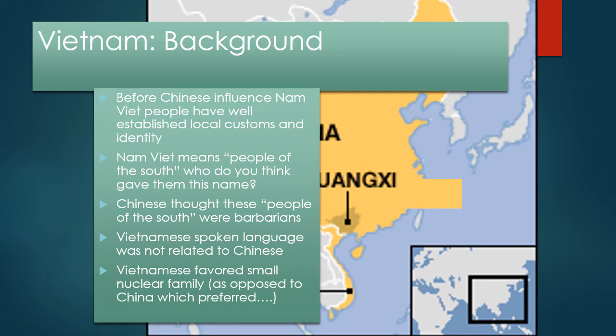And unlike China, Vietnamese favored small nuclear family. This means father, wife, and then just the children, not aunts and uncles and extended family with grandparents, etc.